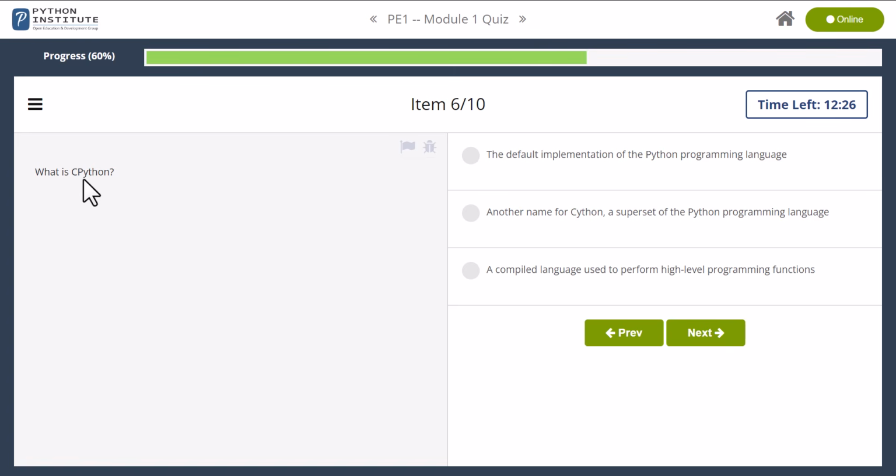What is CPython? CPython is actually the default implementation of the Python programming language because the Python interpreter itself is written in the C programming language, and that's why it's called CPython.